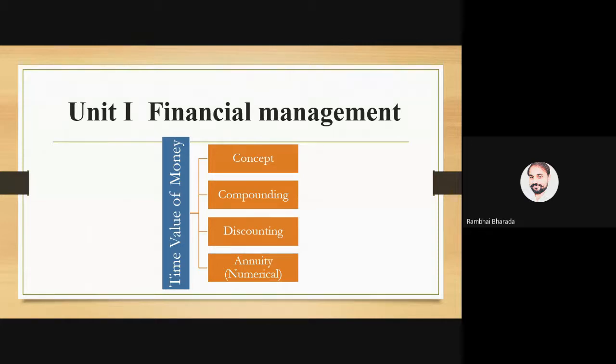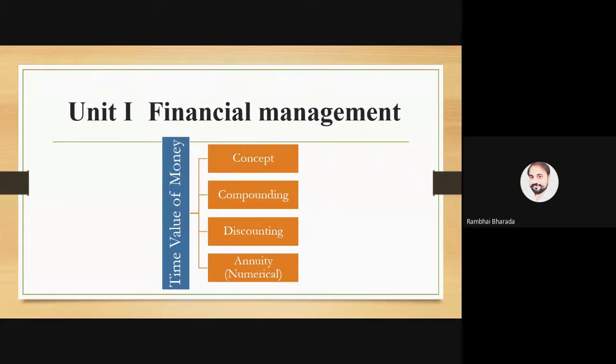We will discuss that part also, how we can decide the value of money. For that, we have some methods. Generally, we have 3 methods. The first is compounding, the second is discounting, and number 3 is annuity. So this is all about unit 1. In unit 1, in the first part we will discuss the introduction or conceptual points of financial management, and in the second part, we will discuss the time value of money.